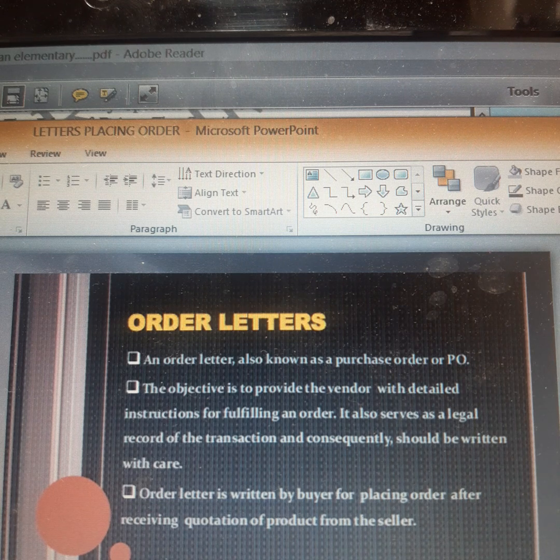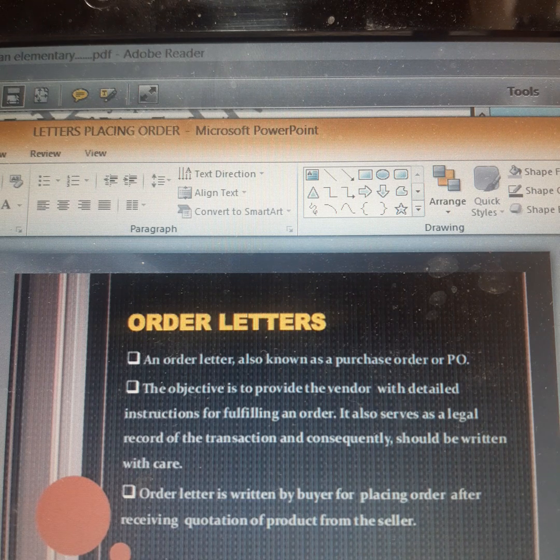So we have to give the detailed instructions so that the correct item and quantity can be delivered to us. It also serves as a legal record of the transactions and consequently should be written with care. So, also the transactions and the money matters that are involved, it's also a written record for the same.